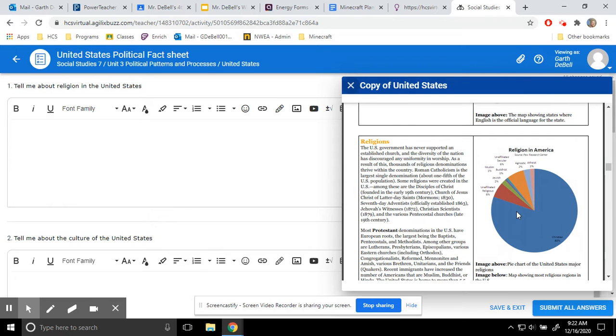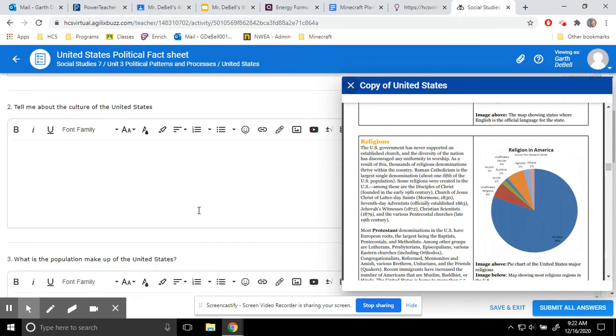You're giving me more than just Christian. Right? I've been getting some answers like that, and I've been marking them wrong because that's not what it's asking. It didn't say tell me the most religious. It says tell me about the religion in the United States, right? And there's more than just one religion, so you need to at least mention some of the other ones.